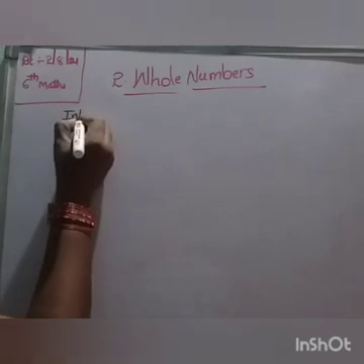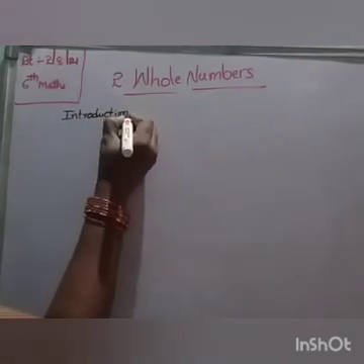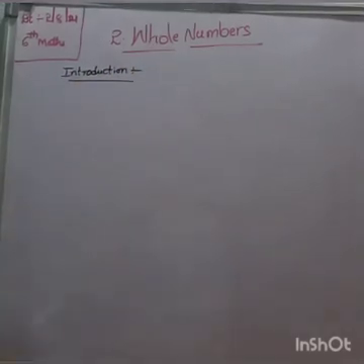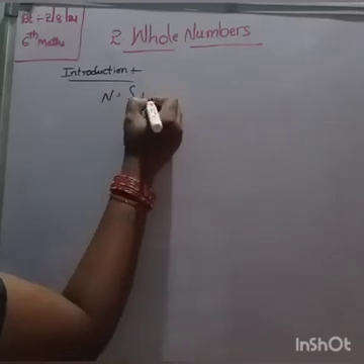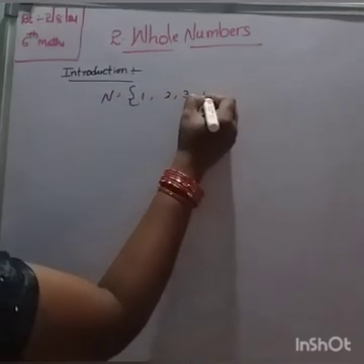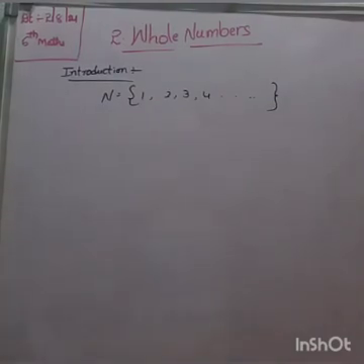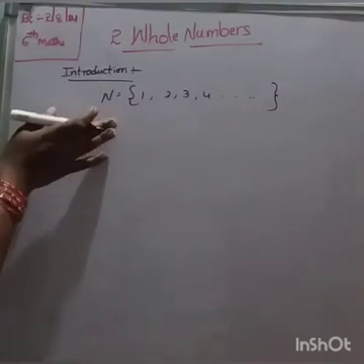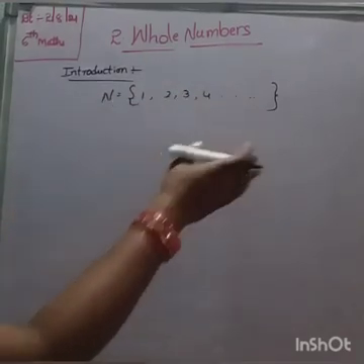What are counting numbers? They are called natural numbers. Counting numbers are called natural numbers, denoted by the letter N. What are they? 1, 2, 3, 4, and so on. The set of natural numbers is expressed by the letter N, the set of 1, 2, 3, 4, and so on.